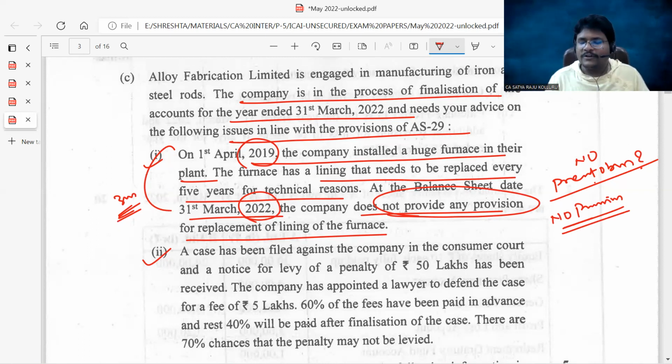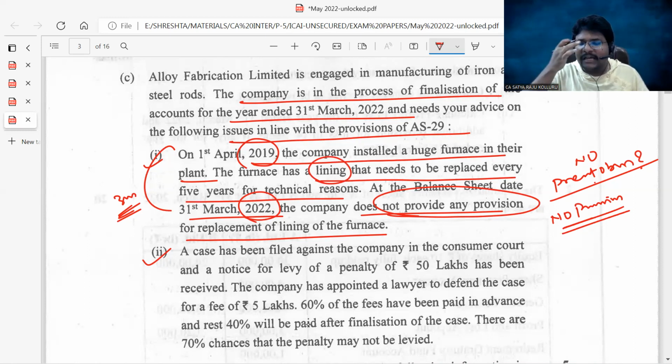And if they ask the same question, for example, now you are not at the end of 31st March 2022, you are at the end of 31st March 2024. Now, is there any necessity to create a provision? At that point of time also, there is no necessity to create a provision. Do you know the reason? Sir, I will not replace the lining. I will completely replace the furnace.